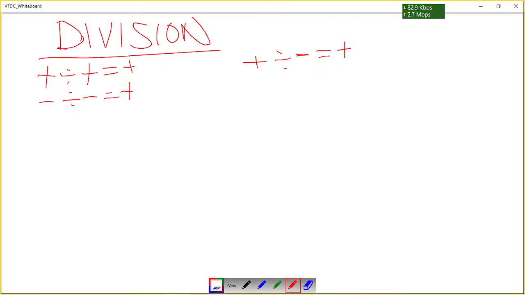What did I say? Sorry. I'm talking about dividing different signs. When you divide a positive by a negative, your answer will be a negative. When you divide a negative by a positive, the answer will be a negative.